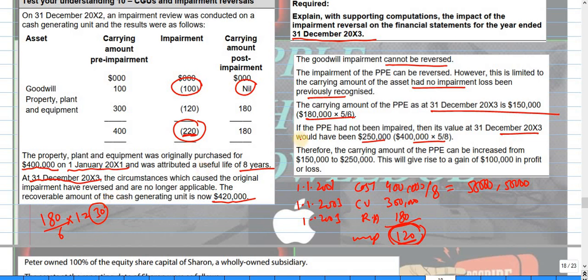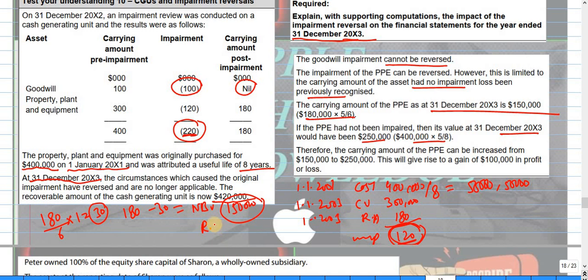Now the question is asking about 31st December 2003. So 180 less 30 depreciation. The NBV on this date, 31st December 2003, will become 150. This is the NBV at this date. Clear?